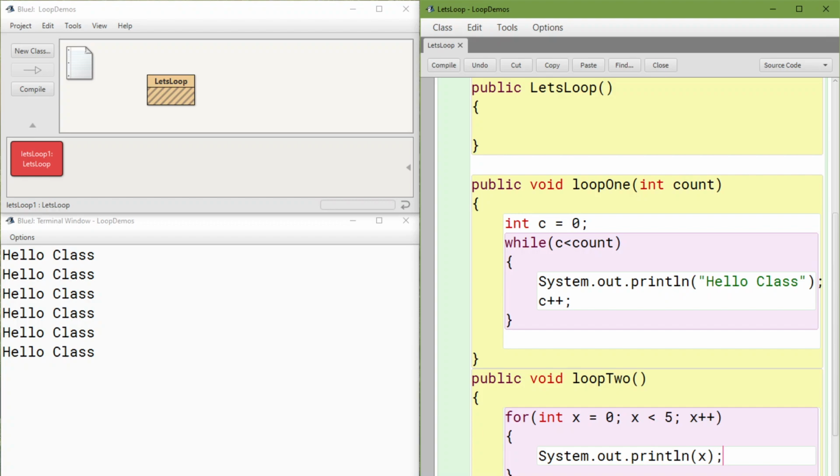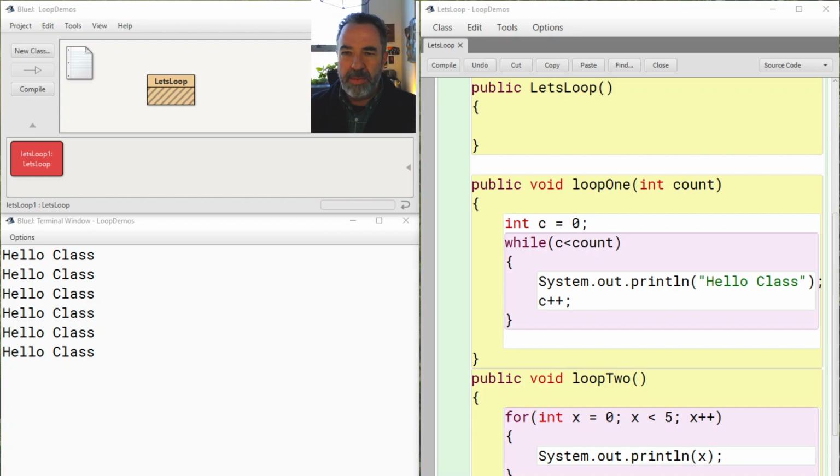What's kind of fun about that is if something is going from 0 to 4, there's 5 things there, right? There's 0, 1, 2, 3, 4. So when I'm iterating something from 0 to 4, there's 5, because I count 0, 1, 2, 3, 4. 0 to 4 is 5 things.